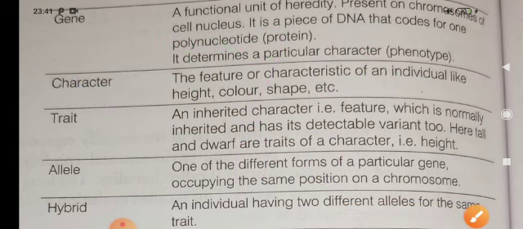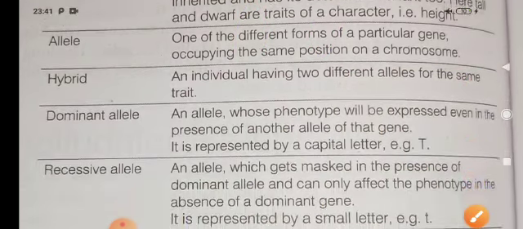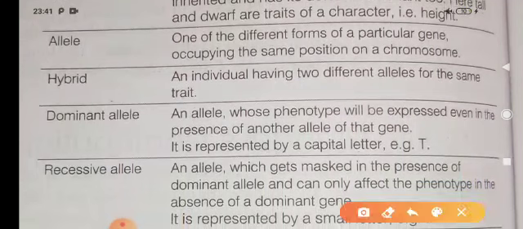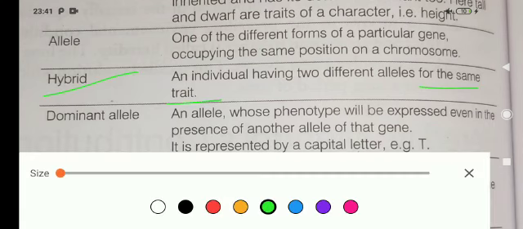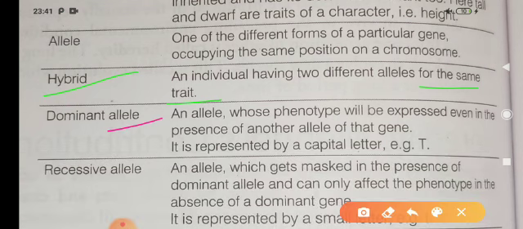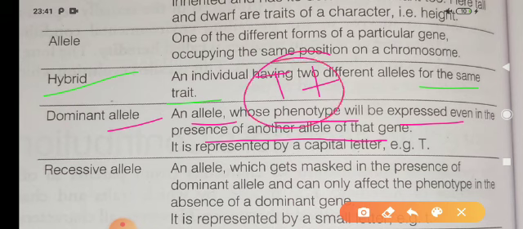Now hybrid: an individual having two different alleles for the same character, for the same trait, is known as hybrid. Dominant allele: the allele whose phenotype is expressed even in the presence of another allele. That means when capital T and small t are both present, the dominant allele is capital T. The capital T allele is responsible for tall and small t is responsible for dwarf.